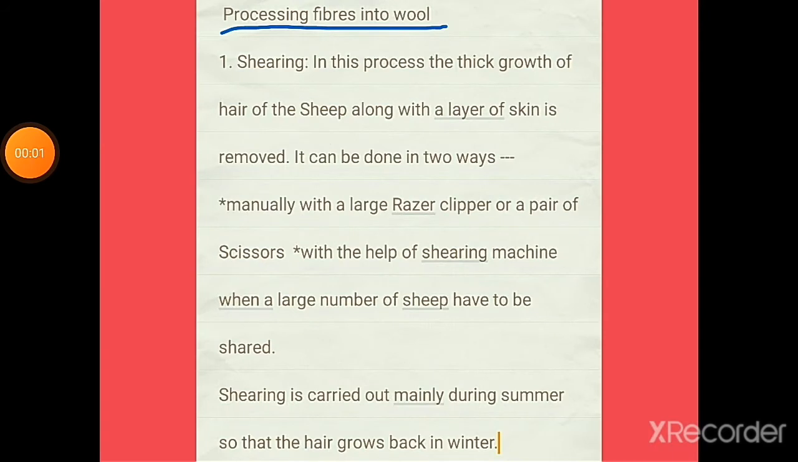In the process of shearing, with the fleece of the sheep, the upper layer of the skin is also removed, but it does not hurt the sheep. Why? Because the upper layer of the skin is dead. The upper layer of the skin of the sheep is dead, and that's why it does not hurt the sheep, and we can remove it easily.